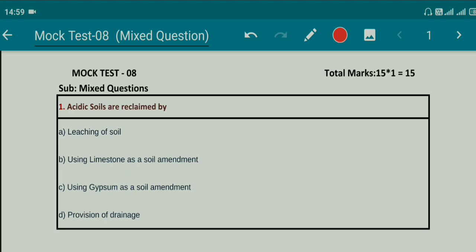So the first question is, acidic soils are reclaimed by option A, leaching of soil, option B, using limestone as a soil amendment, option C, using gypsum as a soil amendment, option D, provision of drainage. Right answer for this question is option B, using limestone as a soil amendment. In case of alkaline soil, we can reclaim it by using gypsum, right? So in case of acidic soil, you always remember that it will be reclaimed by using limestone, and in case of alkaline soil it will be reclaimed by using gypsum.